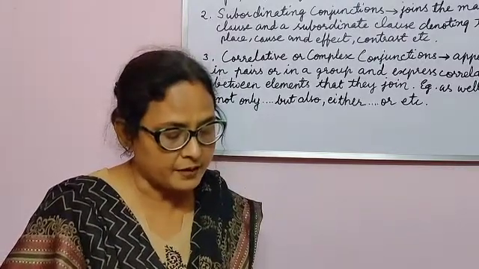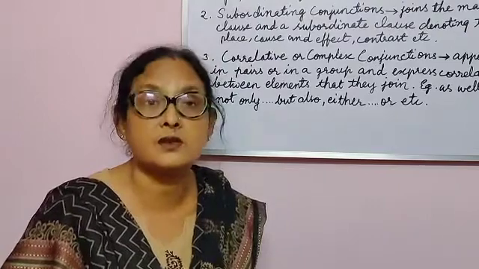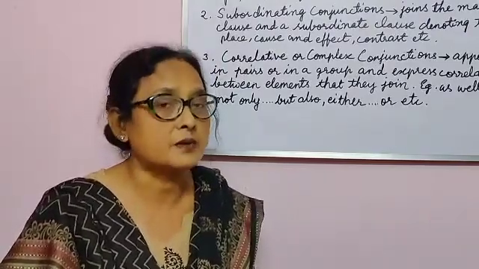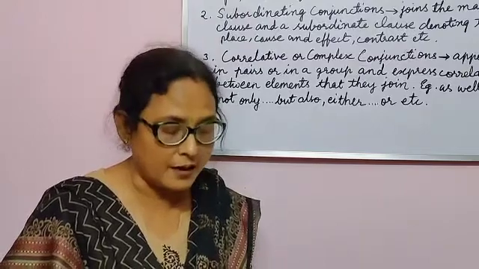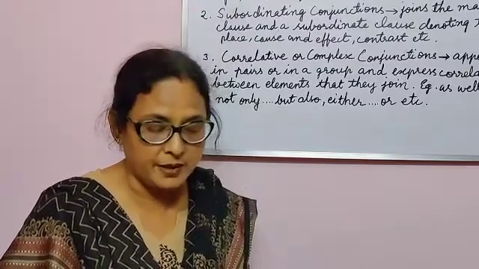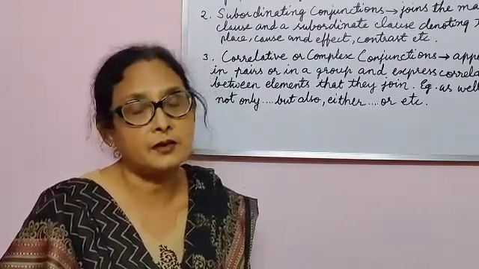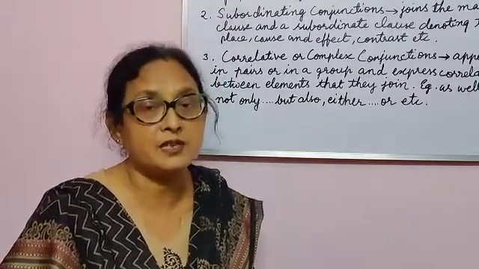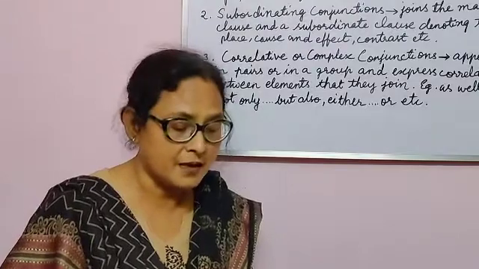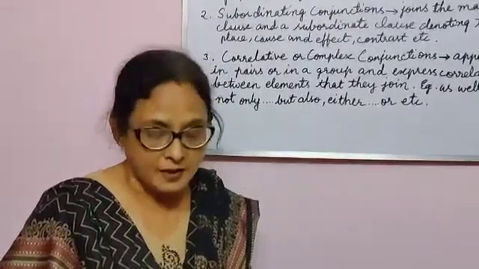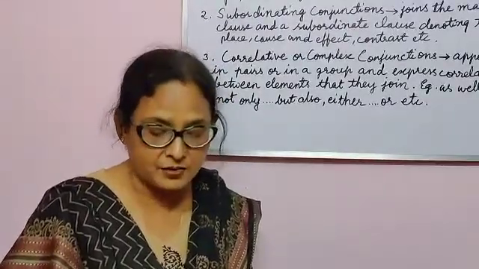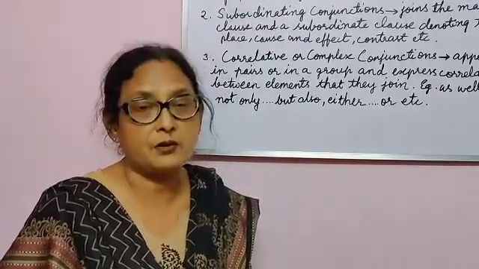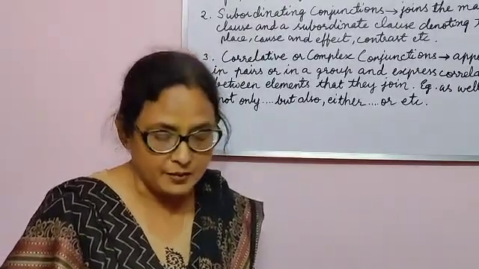Now thirdly, we have the coordinating conjunctions of choice, and as the name suggests, the conjunctions are or, otherwise. They join ideas that denote choice, like: will you prefer to have tea or coffee? So it's a choice between tea or coffee, and this is the coordinating conjunction of choice. Next we have: you must practice to drive alone, otherwise you will always remain dependent. So here also we can see a choice.